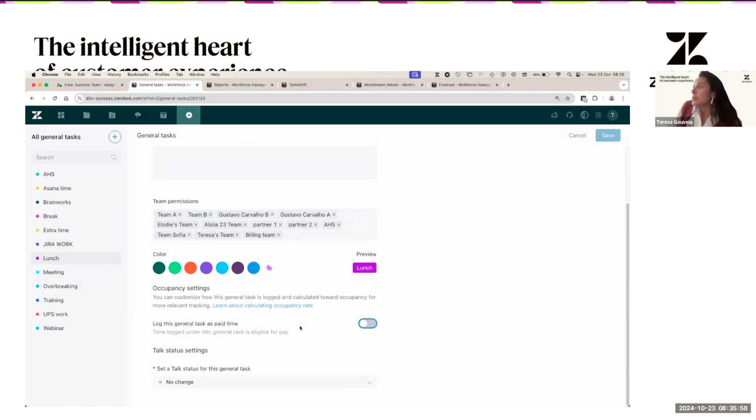And the last thing that I wanted to show you as well from the general task panel here is that if you're using Zendesk, you will have the option to, let's say, every time that the agent changes the general task, set how that's going to affect the talk state. So let's say that I want to say that whenever the agent selects lunch, the talk status is going to be set to away, so they don't receive calls.